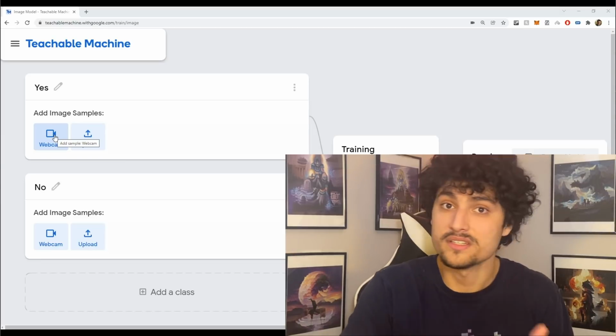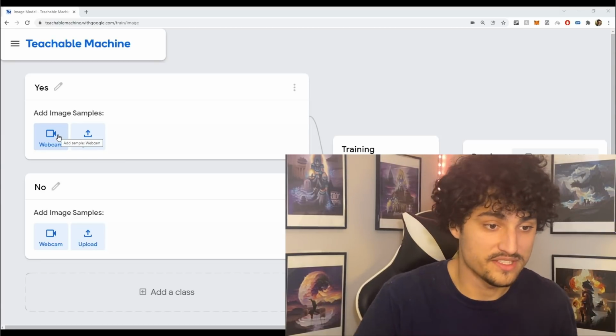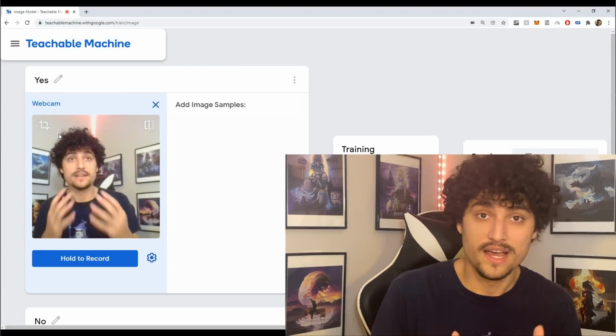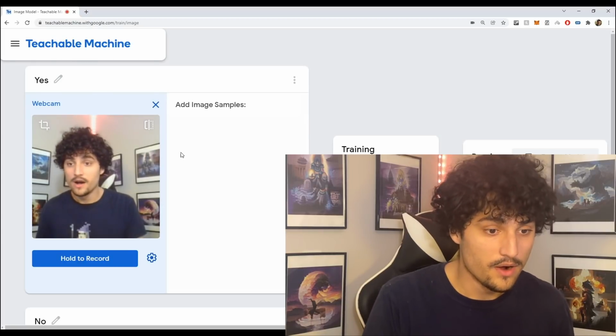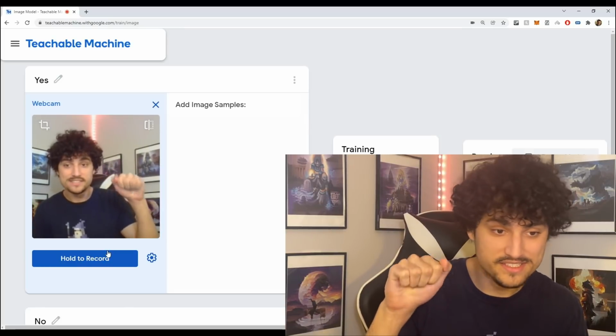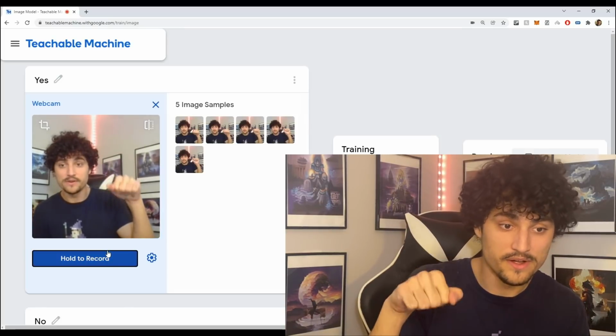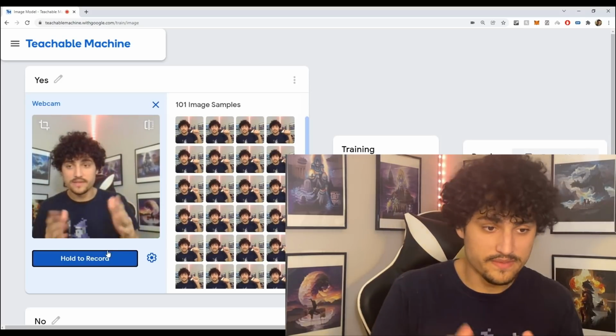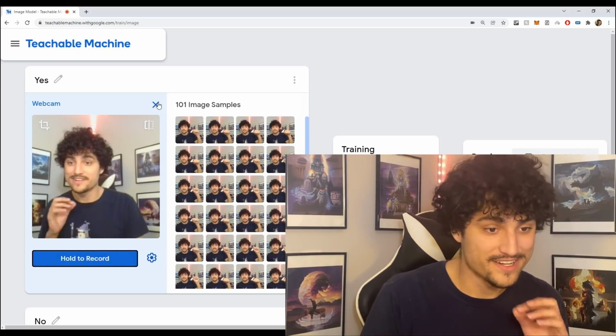And what I'm going to do is just collect a data set of me doing sign language. If I click this webcam here, it's going to connect to my webcam and I can start recording. Okay, so I'm going to hold to record and I'm just going to record myself saying yes in sign language. And this is how you say yes. Okay, so just like that, I'll collect about 100 samples. And boom, we now have our nice data set.